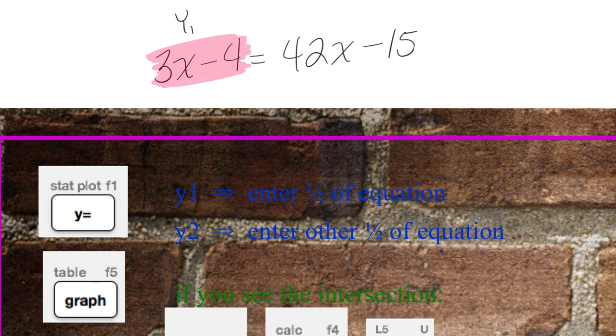Does everybody's look like this? You don't need parentheses, don't need anything crazy. You should be under y equals. And then punch that in right there under y1. Under y2, you're going to put in this.